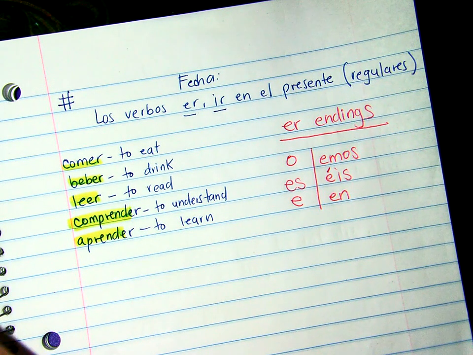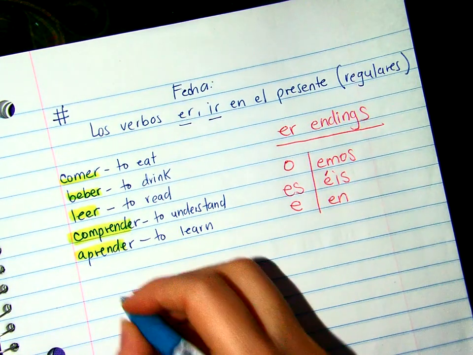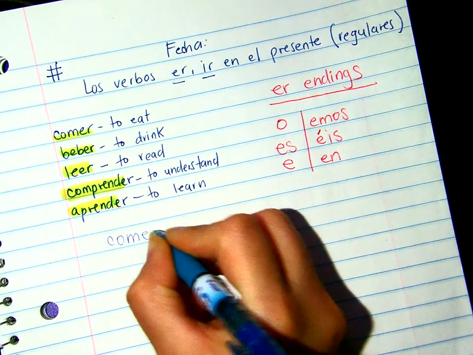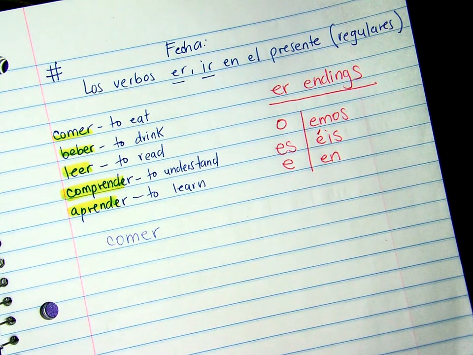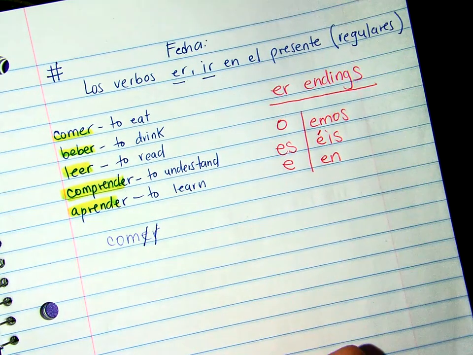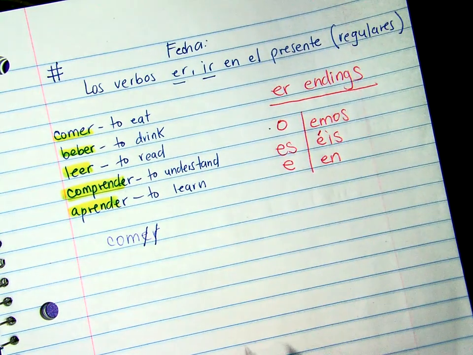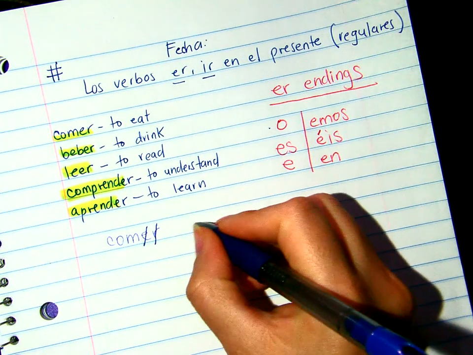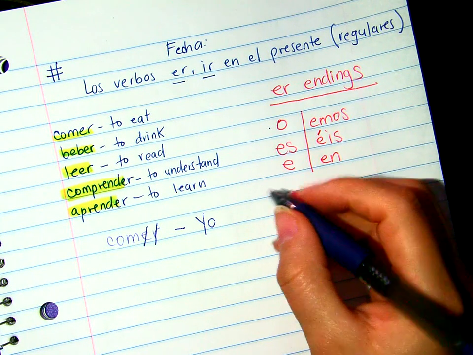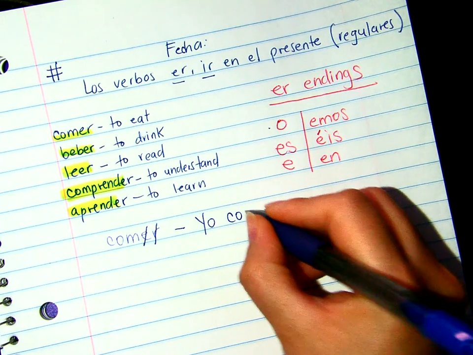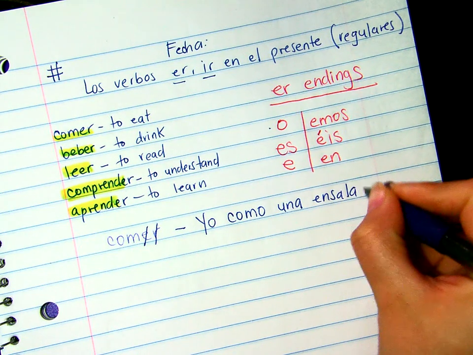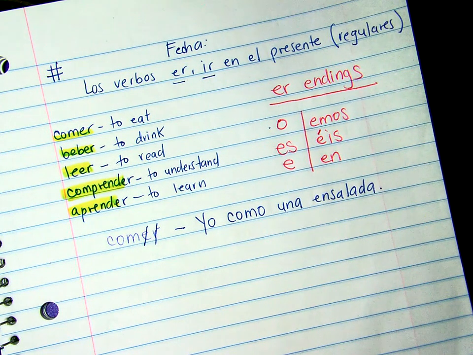So, what do we have? We have comer. Let's say I want to say I eat. I have comer, right? I'm going to drop the ending, and I'm going to add an O because it's I. I want to eat. I'm going to say yo, and not I want to. Yo como. I eat. Yo como una ensalada. I eat a salad.